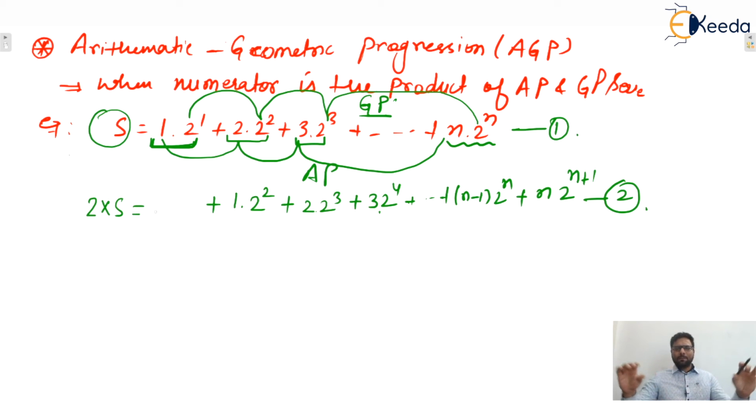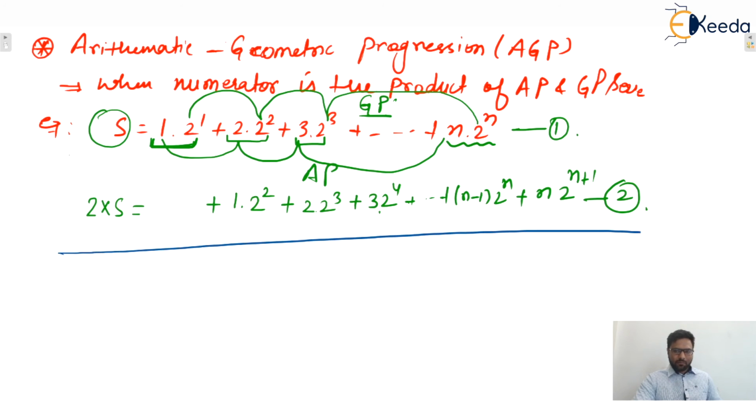We just multiply the entire equation with the common ratio of the GP series, and on the right hand side every term is multiplied with the common ratio and written by shifting one place. Why are we shifting? Because the next step is to subtract, and it will be easy for you guys. So now subtract equation 1 and 2.